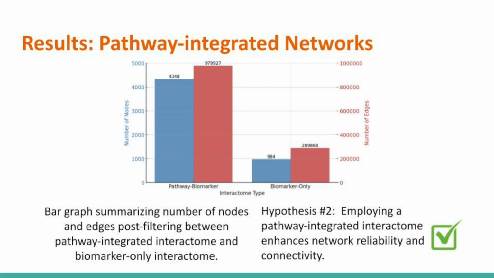The next bar graph shows the number of nodes and edges with the pathway-enriched network and a biomarker-only network. And this bar graph supports the second hypothesis that employing a pathway-integrated interactome for the purpose of biological annotation will enhance the network reliability and connectivity versus solely relying on differential expression data from multi-omics studies.